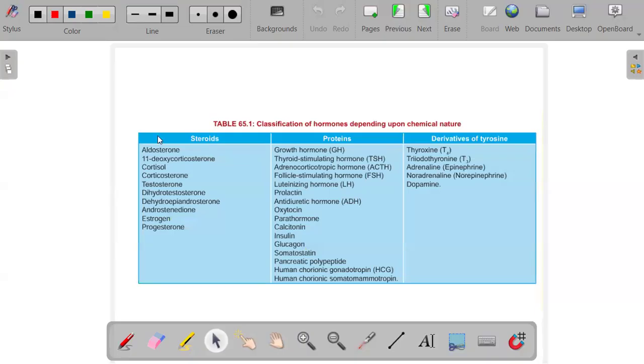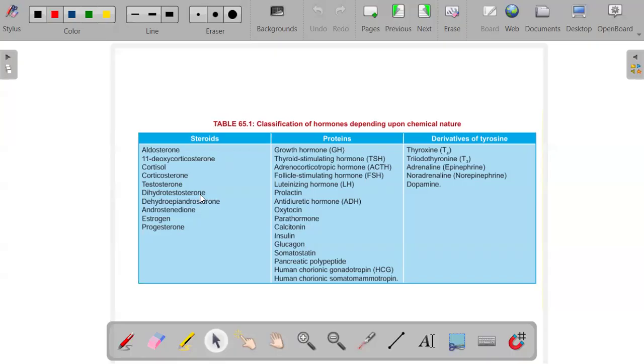And we have 11-deoxycholesterol, we have corticosterone. All these are some of the examples. But the most common that you find are aldosterone, cortisol, estrogen, progesterone. These are hormones that you talk about in your day-to-day life because you encounter them on several occasions.